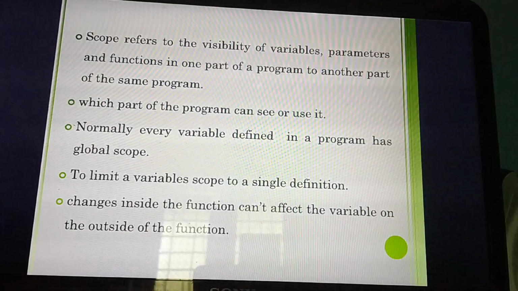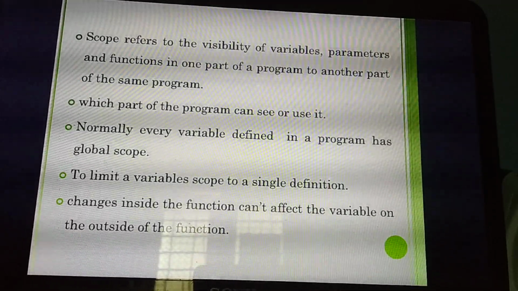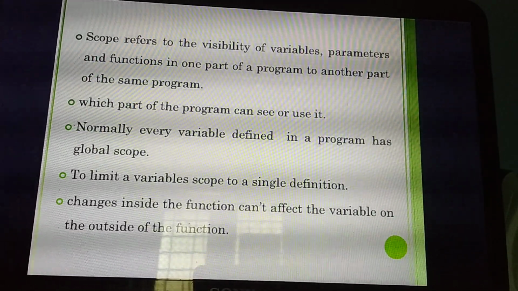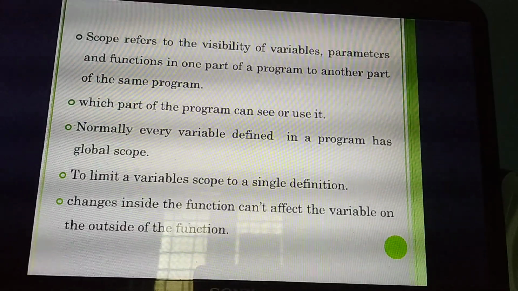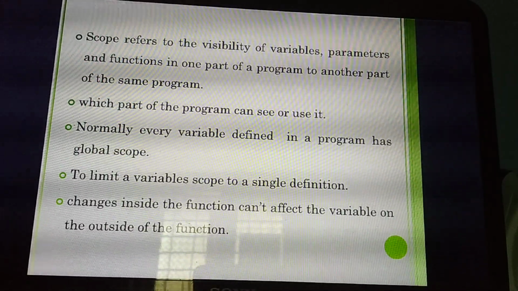So what's the third chapter? The third chapter name is scoping. Before we discuss scoping, first you need to study what you mean by scope. It is a very, very important 2-mark question.